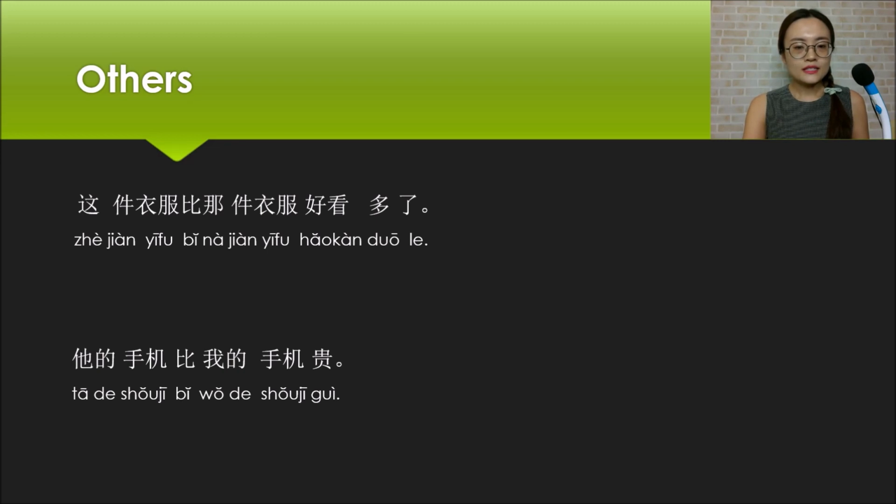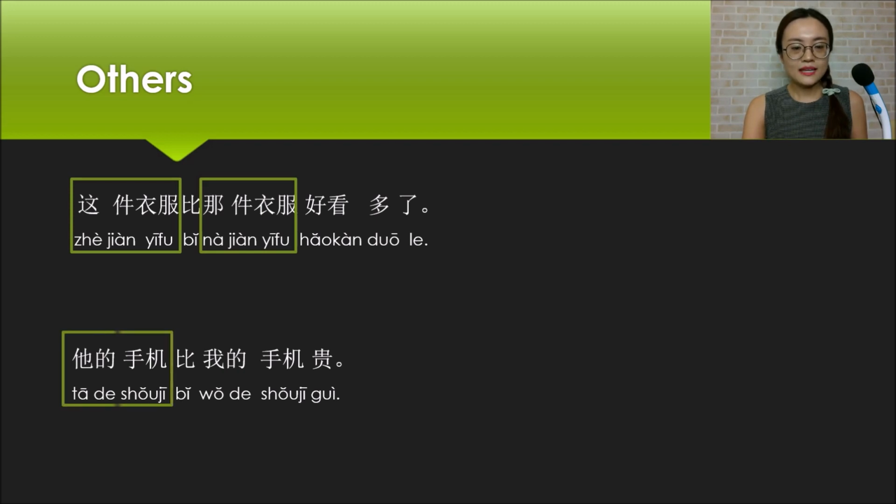His cell phone is more expensive than my cell phone. Okay, what is the same point of these two sentences? The two comparative objects in these two sentences are the same kind of thing, right? Like 这件衣服, this piece of clothes, and 那件衣服, that piece of clothes. 他的手机, his cell phone, and 我的手机, my cell phone.